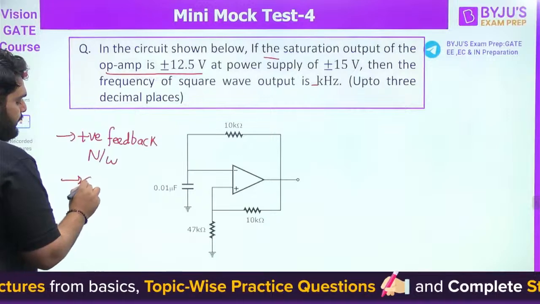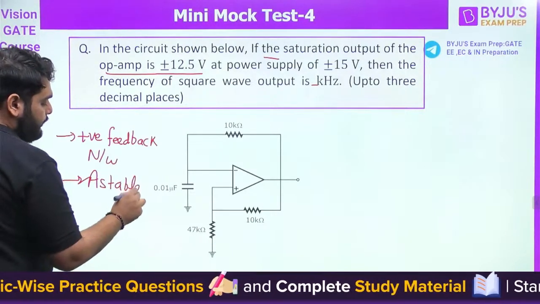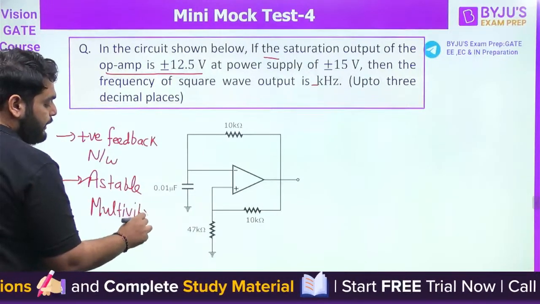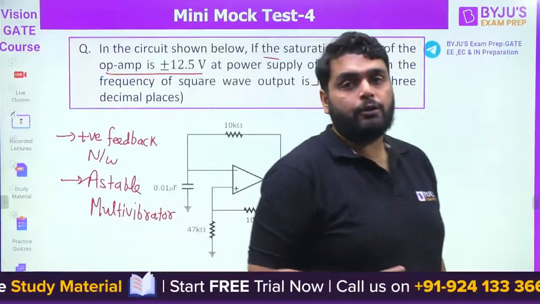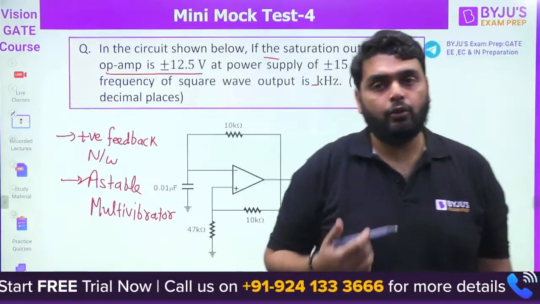Next point, if you see, this is the circuit of an astable multivibrator. So how can we identify this? In the case of multivibrators, there is no input signal. Good evening, Shivani. In the case of multivibrators, there is no input signal.